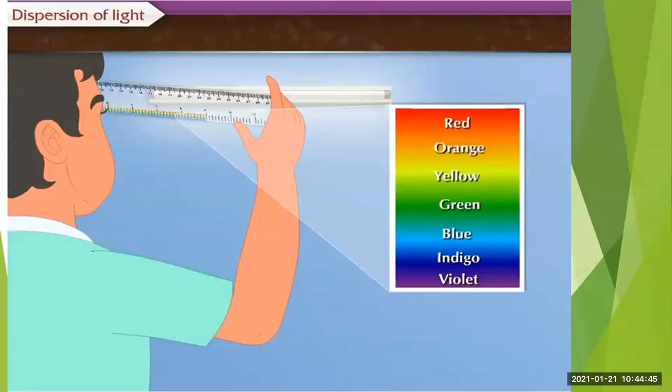So these colors appear in the following order, that is violet, indigo, blue, green, yellow, orange, and red. So how do we get these different colors? Up till now, we have studied many things about light, isn't it? But actually, what is light? So let us first see what is light.